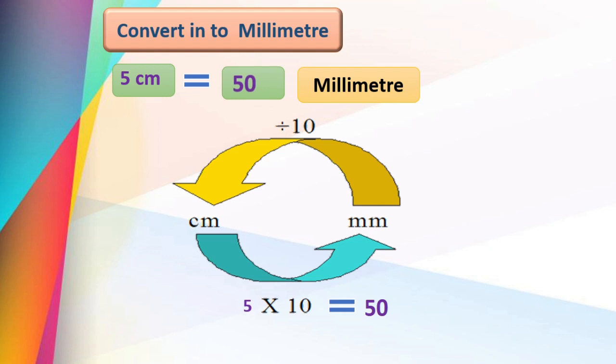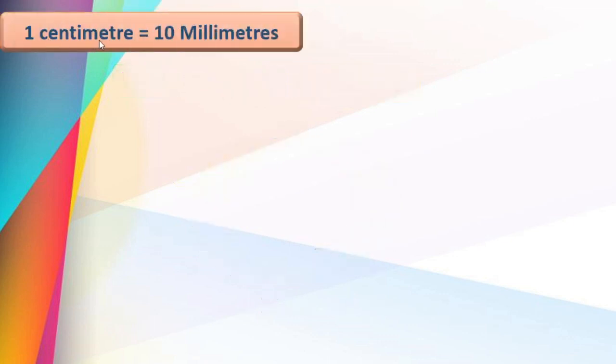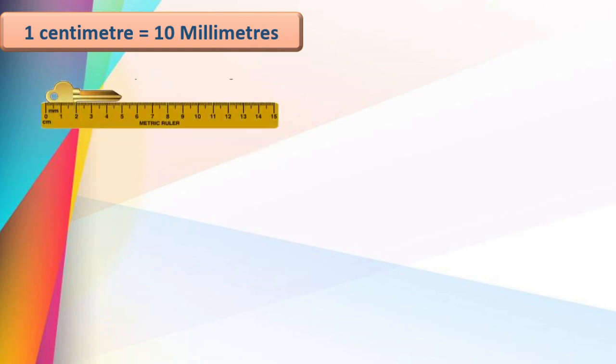Yes, whenever we have given centimeters and they ask us to convert into millimeter, then we have to multiply that number by 10. Okay, and if it is given in the millimeter and we want to convert that one into centimeter, then we have to divide the number by 10. Okay, we will practice this more. Yes, 1 centimeter is equal to 10 millimeters. Right?